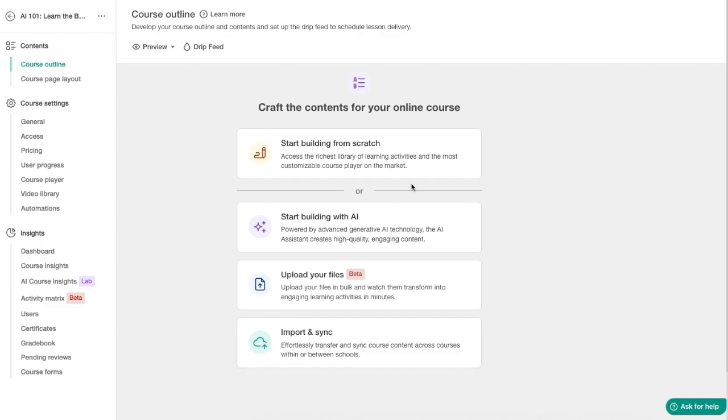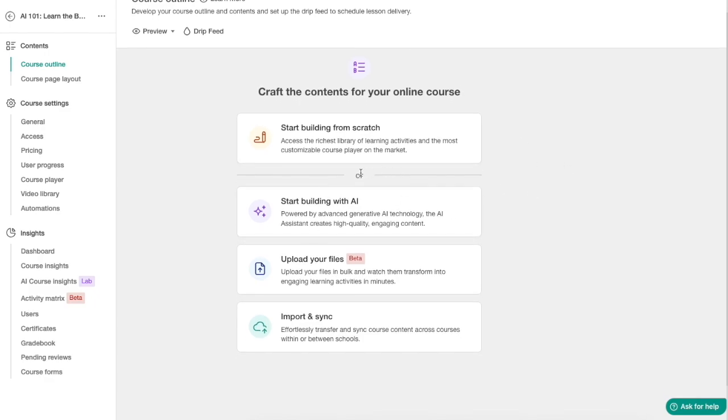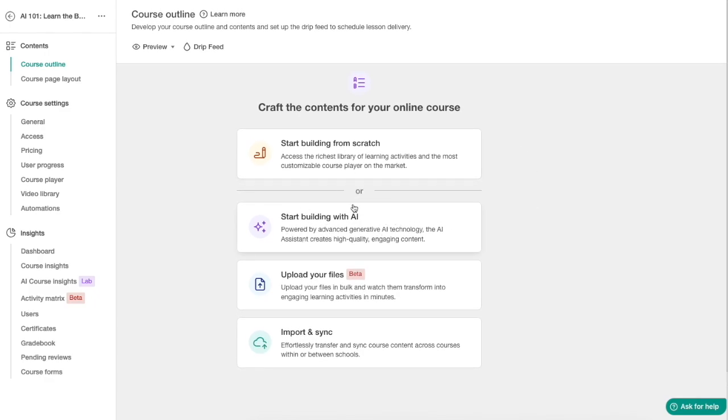As you can see, we have a bunch of options. We can start building from scratch, we can use AI, we can upload some files if we already have them, and we can import and sync from other course hosting platforms if you have courses there. I would recommend the start building from scratch option, simply because the AI option will just generate generic templates and text, which is not the point in my opinion. But because all these platforms have to keep up with AI, there has to be this feature.